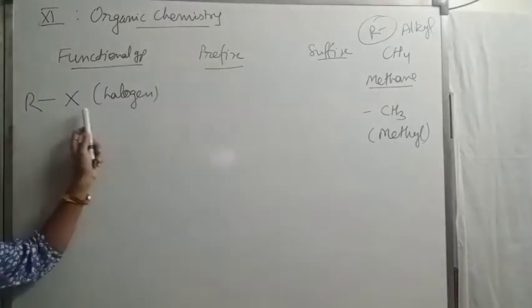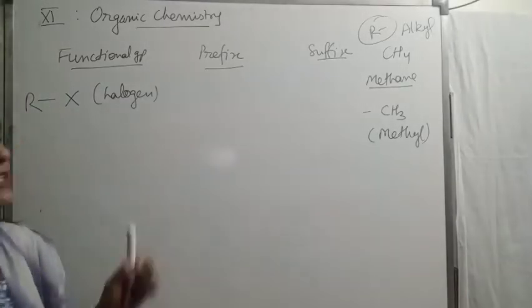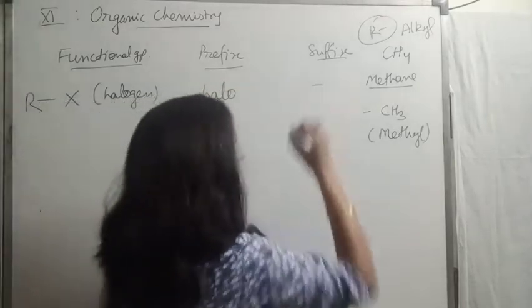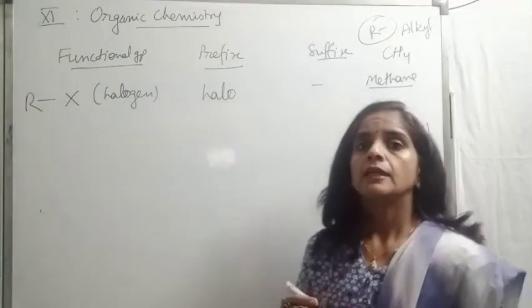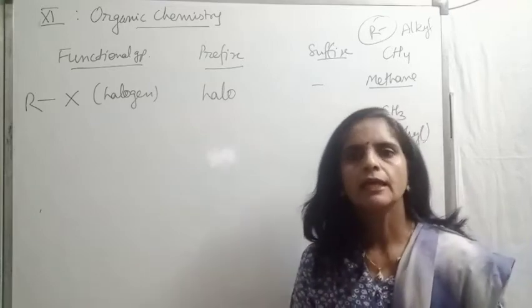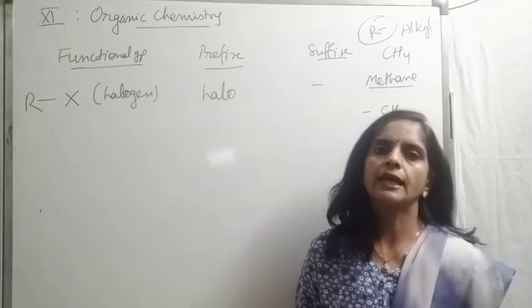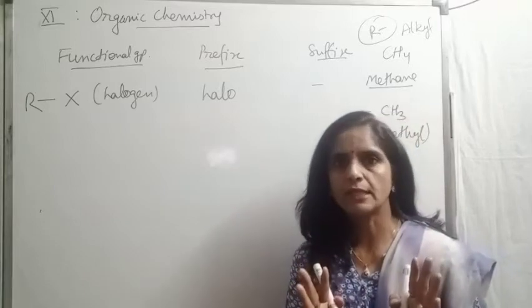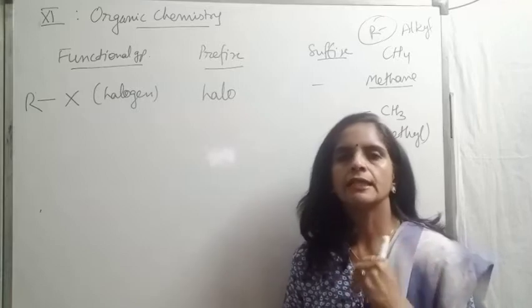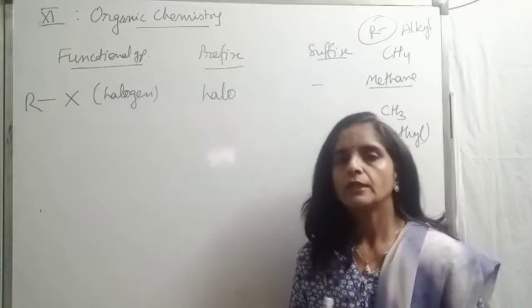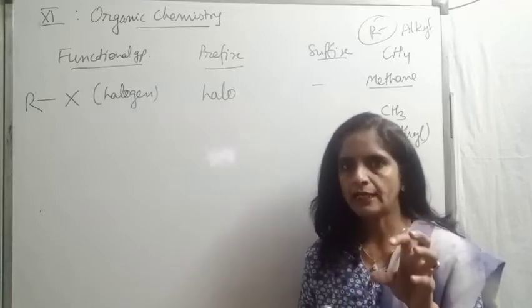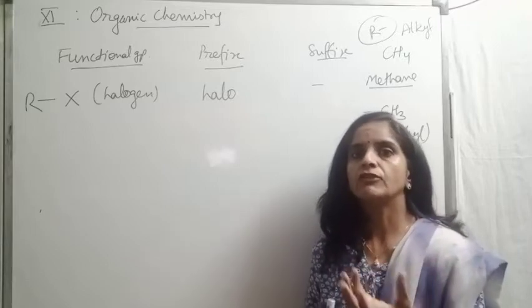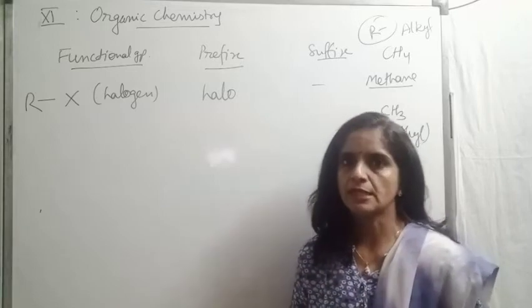So halogen is RX. There is no suffix for halogen, only prefix is there, that is halo. This is the reason, beta, according to IUPAC, halogen is not considered as a functional group, although it affects the chemical properties of the substance. Because when we discuss the definition of functional group, one feature we discuss is that this is an atom or group of atoms which is responsible for the chemical properties of the substance.